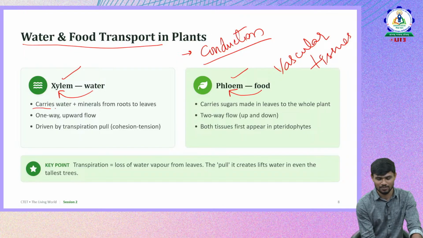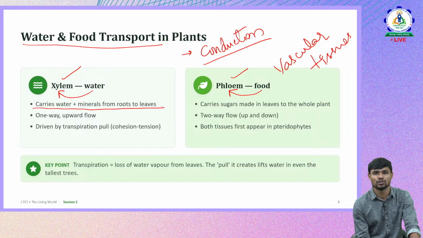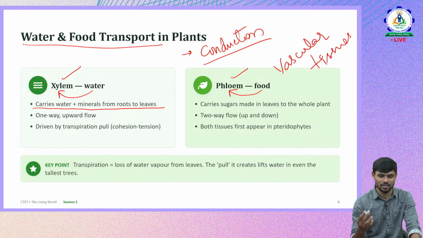So xylem carries water plus minerals from roots to leaves. Roots are the ones which absorb the water and send it upward.